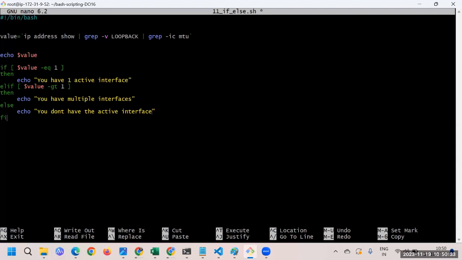If this value is good, then print this. Else if there's one more condition you're putting, then print. Let's say you have one more condition, you will say again else if one more condition, and at last, when all the things are not satisfied, in that case you're just saying you don't have an activity. So that is something here we have to learn.